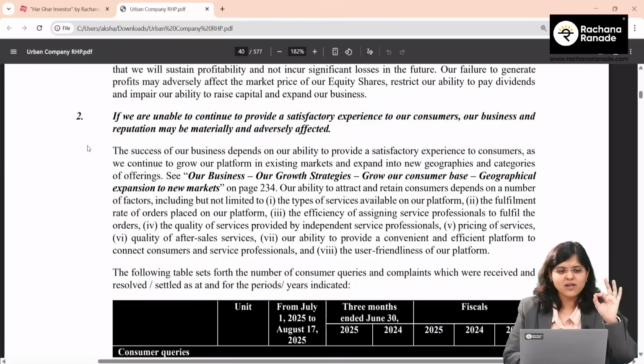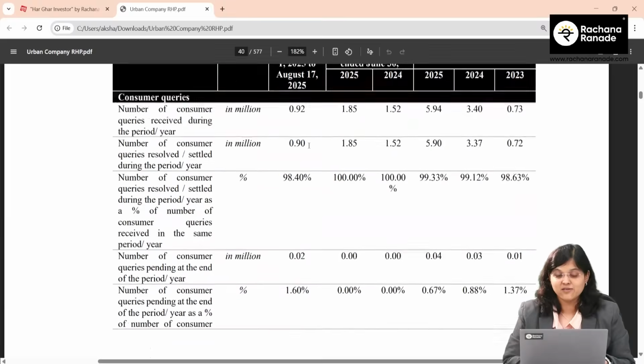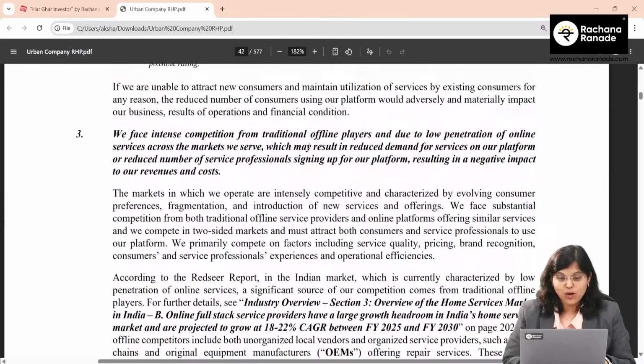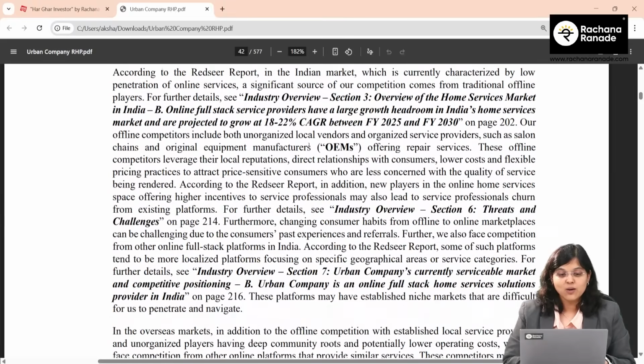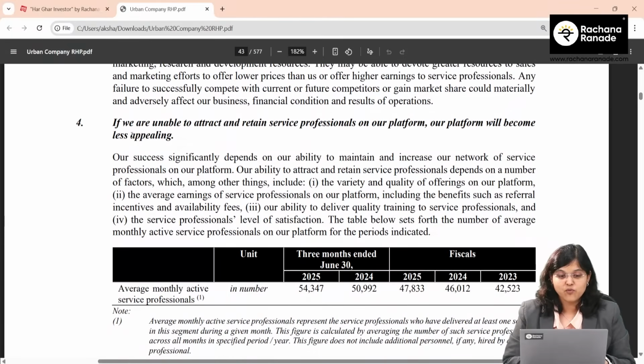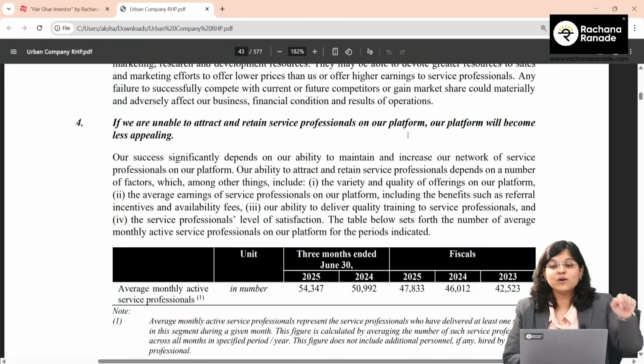Yes. You can very clearly see risk 2. If we are unable to continue to provide a satisfactory experience to our consumers, our business and reputation may be materially and adversely affected. Let's move on to one more point that I was talking about, which is risk number 4. If we are unable to attract and retain service professionals on our platform, the point that I said, directly bypassing them.